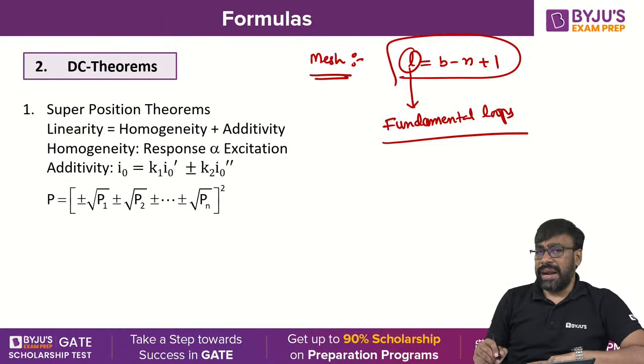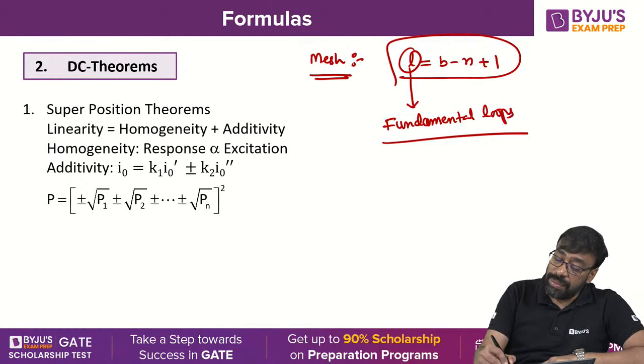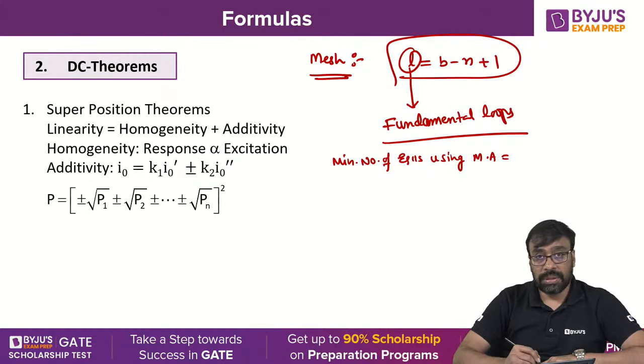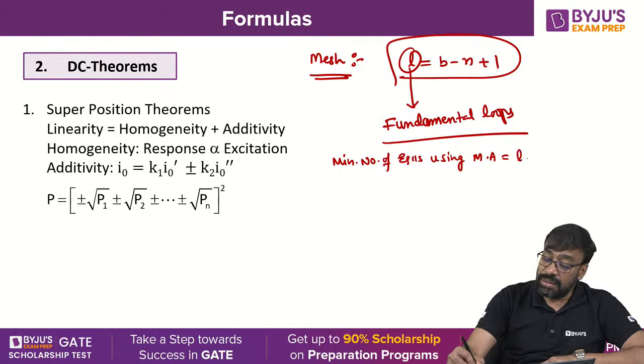Suppose there are any current sources. What is the minimum number of equations required to solve the network using mesh analysis? The minimum number of equations using mesh analysis is equal to fundamental loops L minus the number of current sources.